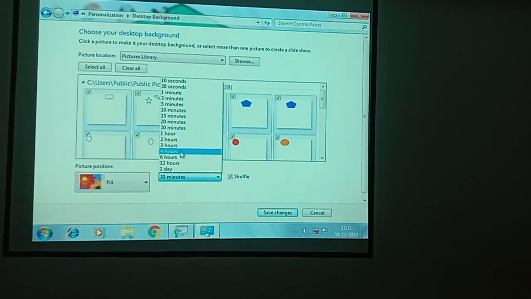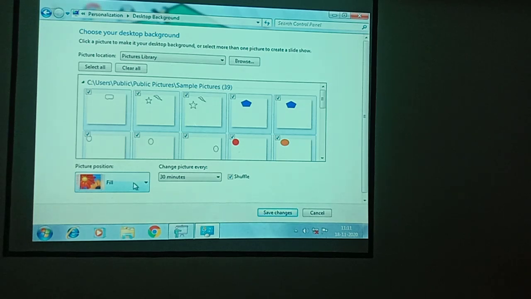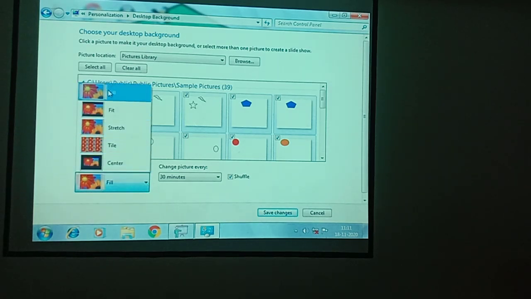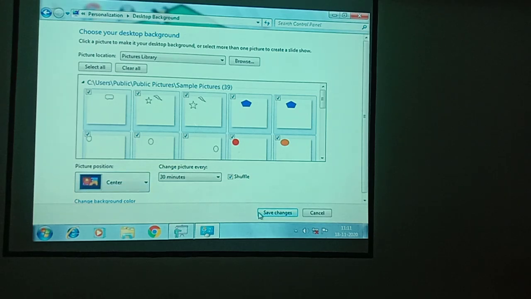And again you can fix the position for your image. You can fill the image to your desktop. You can make your image fit the desktop, stretch, tile and center. If it is center, you just see.